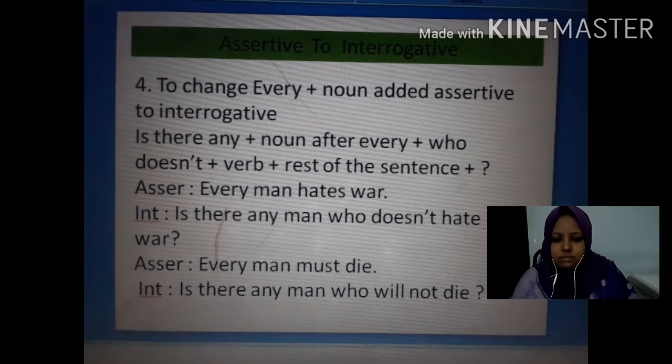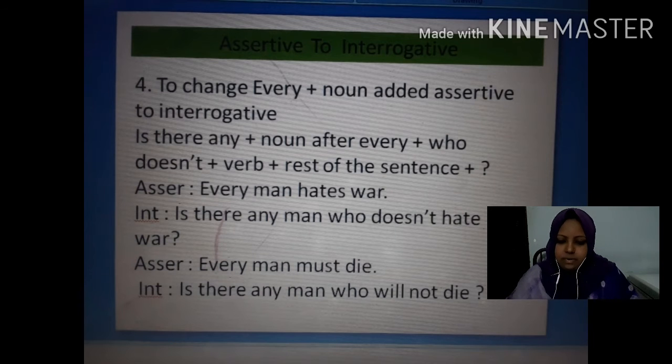Now the next rule, that is to change every plus noun added assertive to interrogative. In this case, you have to take is there any. The structure will be is there any plus noun after every plus who doesn't plus verb plus rest of the sentence plus note of interrogation.